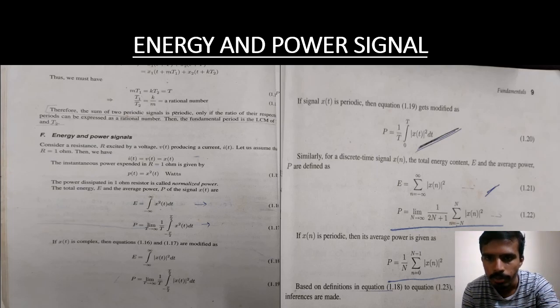Then for the discrete case, E is equal to the summation from minus infinity to plus infinity of x of n square. The limit of N tends to infinity, 1 by 2N plus 1, the summation of the given value n from minus N to N, so x of n square. So for the total average equation, by solving this, we can understand that P is equal to 1 by N, summation of n from 0 to N minus 1, modulus of x of n whole square. So this is where we can obtain the equations for energy and power signals.